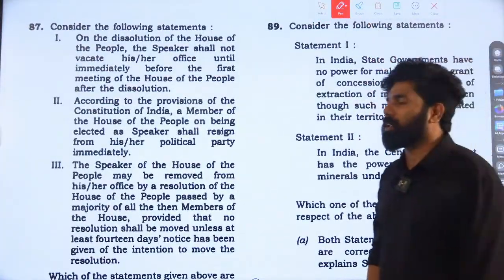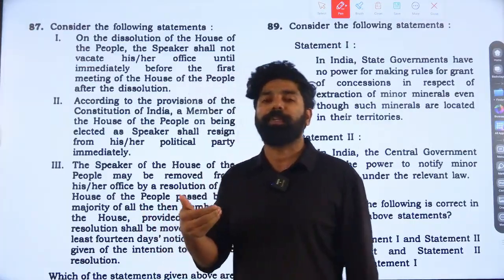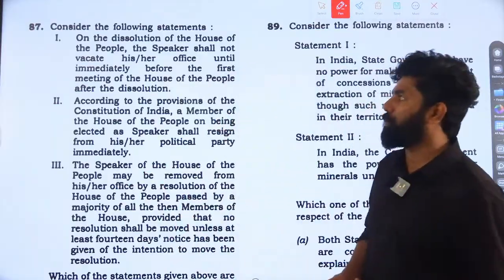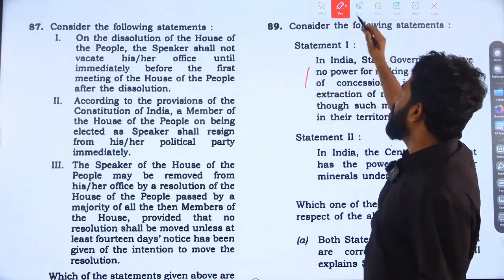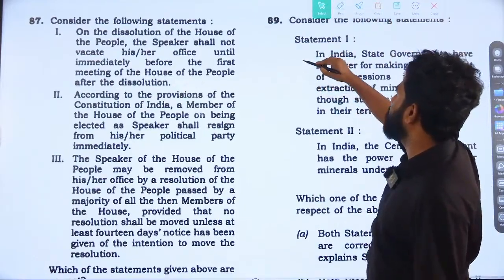This is from the Parliament, regarding the office of Speaker. Every year one question usually comes with respect to presiding officers, either with respect to the Speaker or the Chairperson, or the Deputy Speaker. This year they have asked about the Speaker's office. Regarding the office of Speaker,